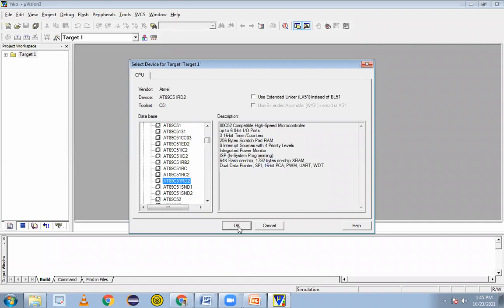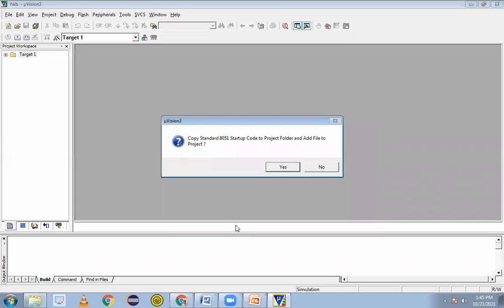So we have to write here now. Click on that. Next button is what? Next. Select device 89C51 RD2 and press the OK button. After that, we'll get a window like this. Fourth step is what? Just click on the S button.